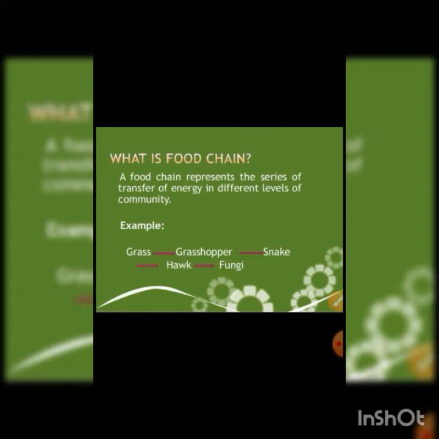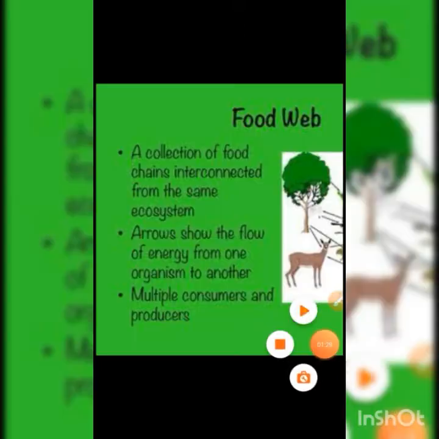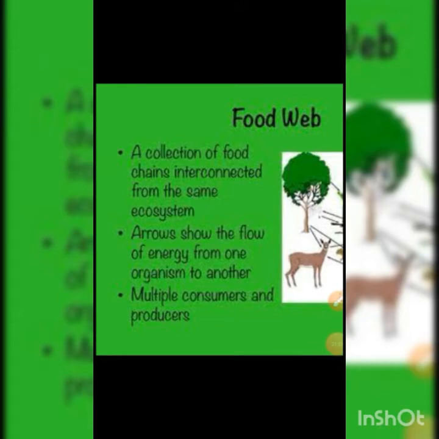in a straight line, while that of a food web is a collection of food chains interconnected from the same ecosystem. It means many of the food chains are interconnected to each other, right? If we go through a food chain, there are multiple consumers and multiple producers. It means a consumer is multiple in feeding. It's not depending exclusively on a single kind of organism as its feed.